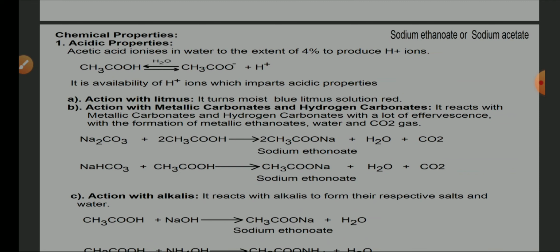Action with metallic carbonates or hydrogen carbonates. Metallic carbonates like sodium carbonate or potassium carbonate, or sodium bicarbonate or potassium bicarbonate, when they react with acetic acid, form carbon dioxide as a gas, as well as sodium ethionate, or we can say sodium acetate.